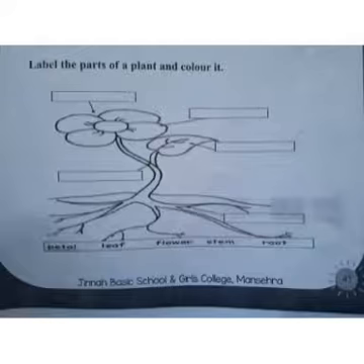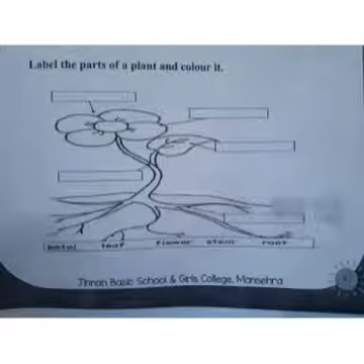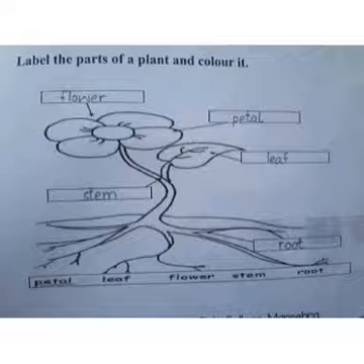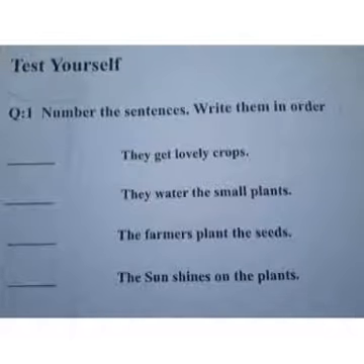Open page number 45 of your book. Question is that label the parts of the plant and color it. Petal, leaf, flower, stem, root. Now open page number 46 of your book.